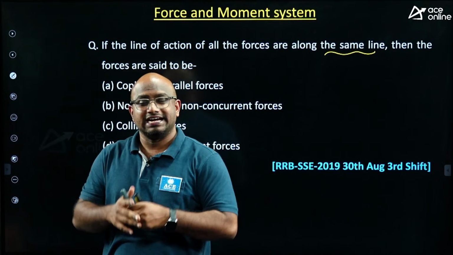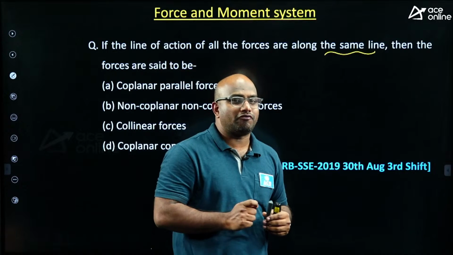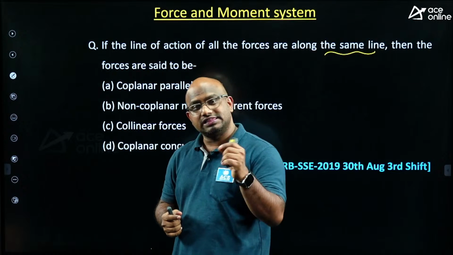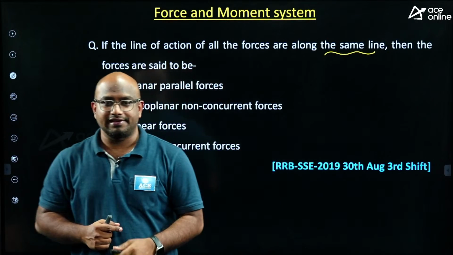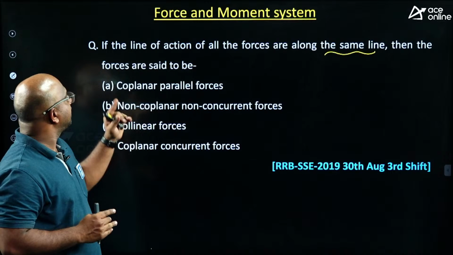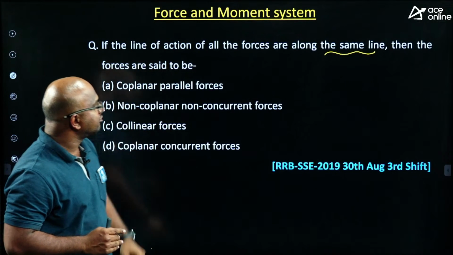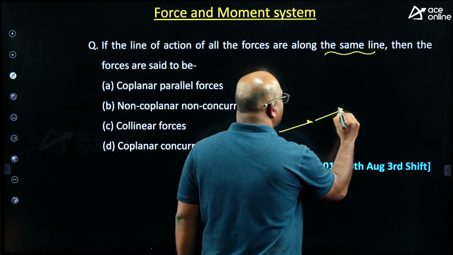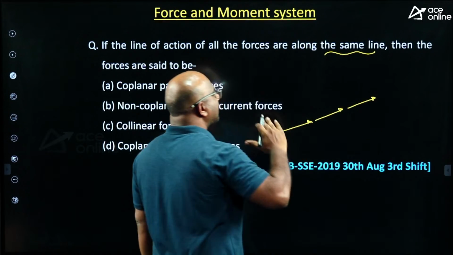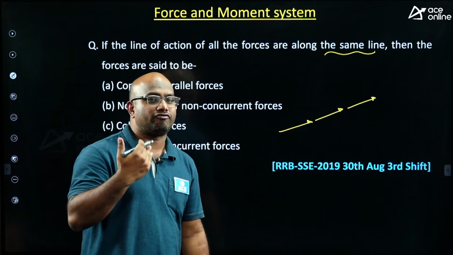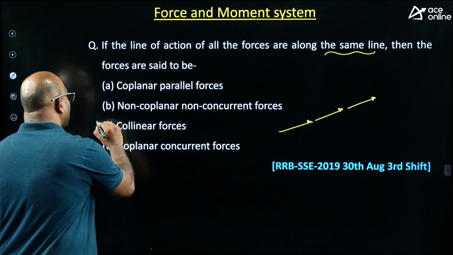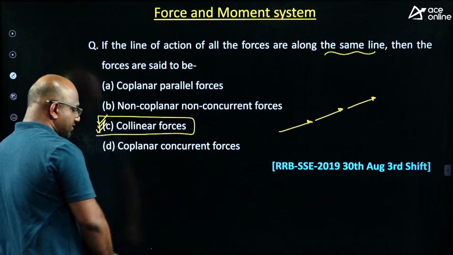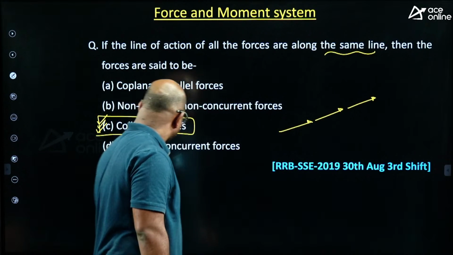Why is it coplanar? These things I discussed. Take a tripod. A tripod is an example of what exactly? It is a non-coplanar concurrent force system. Why? All these things I explained in our regular class, guys. Getting an answer, everyone? So please try, guys. The line of action of all the forces is along the same line, which means all are along the same line. If all are along the same line, it is called a collinear force system. So the right answer is what exactly, sir? Option C is the correct one.